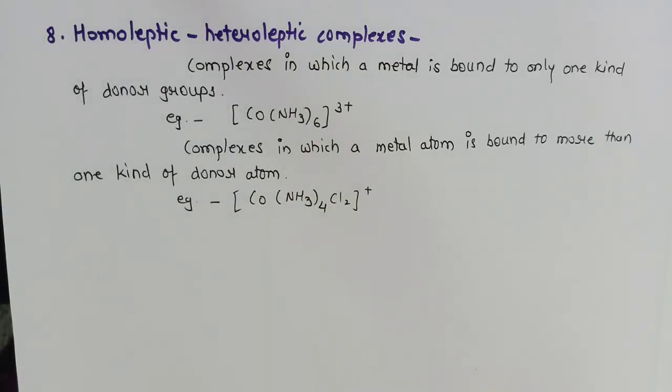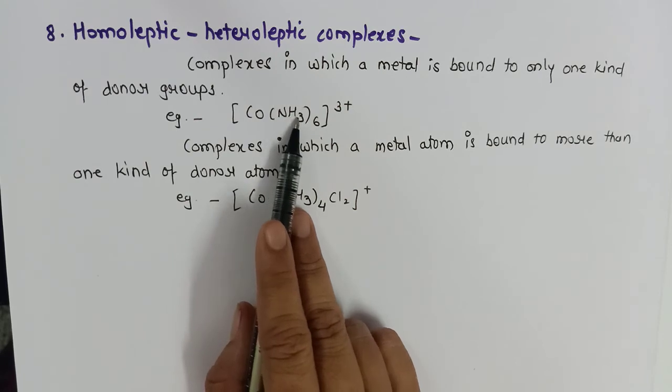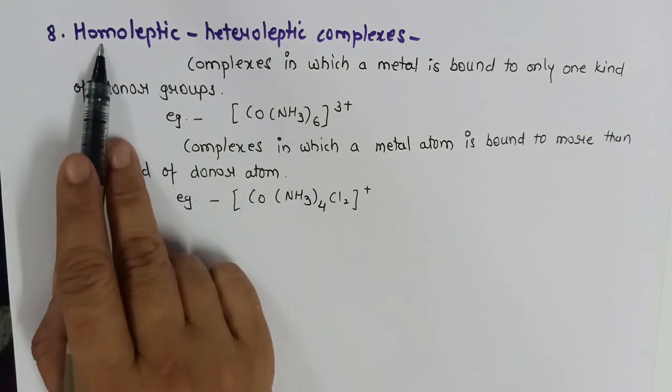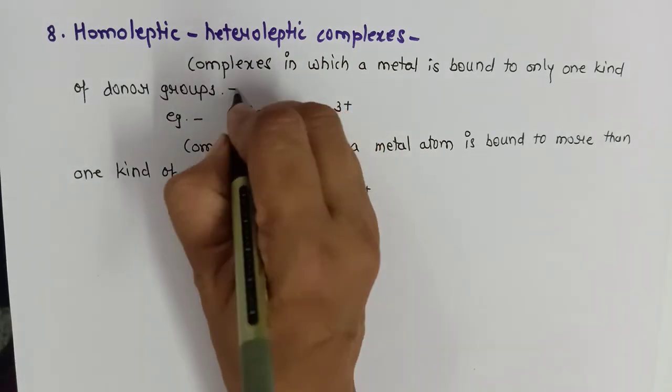Now a central metal atom can attach to either one type of ligand, or it can attach to more than one type of ligand. Suppose the central metal atom is attached to only one type of ligand, then we will call it a homoleptic complex.